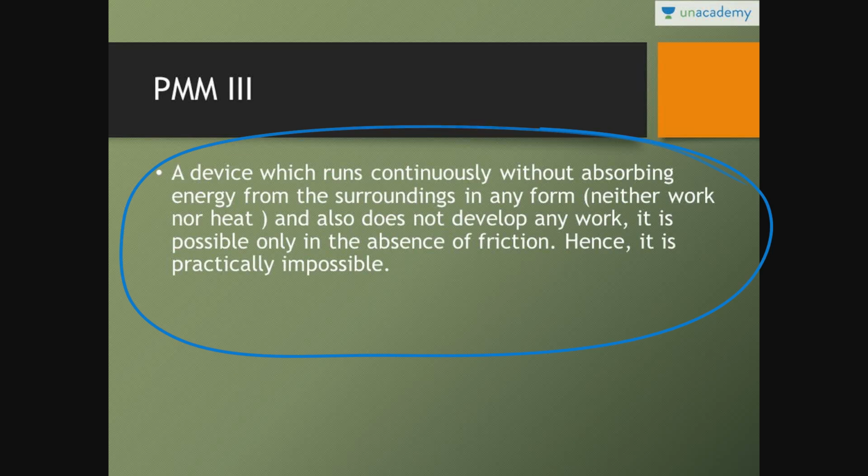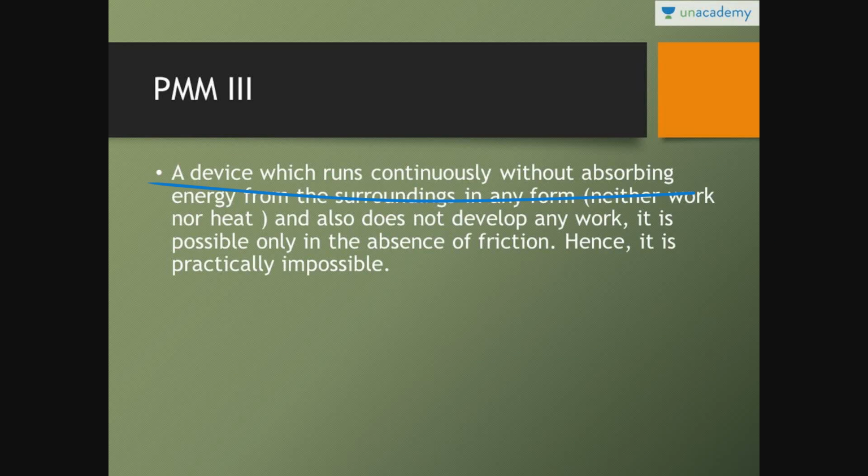Now, perpetual motion machine of third kind: a device which runs continuously without absorbing energy from the surroundings in any form, neither work nor heat, and also does not develop any work. It is possible only in the absence of friction, hence it is practically impossible. This is the statement of perpetual motion machine of third kind.